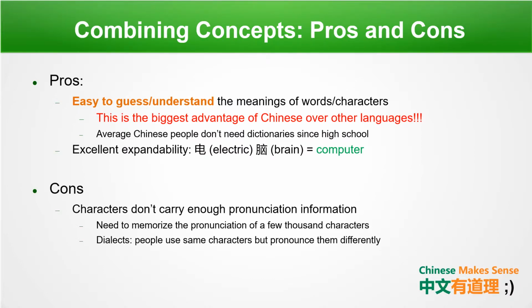As for cons, unlike English, Chinese characters don't carry enough pronunciation information. As a result, Chinese people need to memorize the pronunciation of a few thousand characters. And there are also several dialects too. People use the same characters, but pronounce them differently, which can cause quite some confusion.